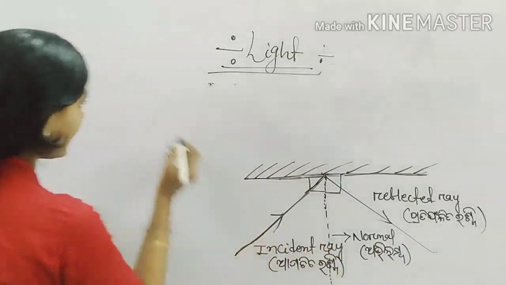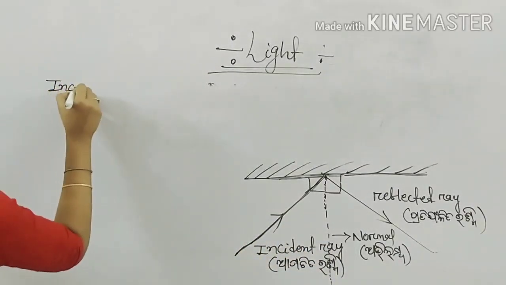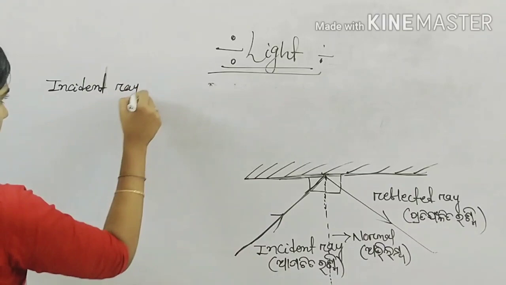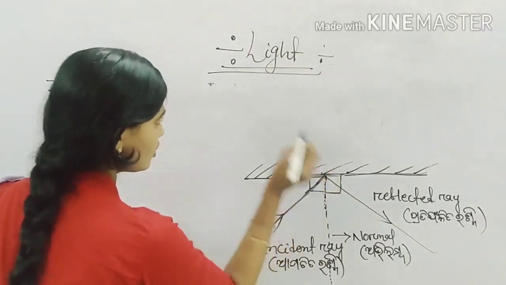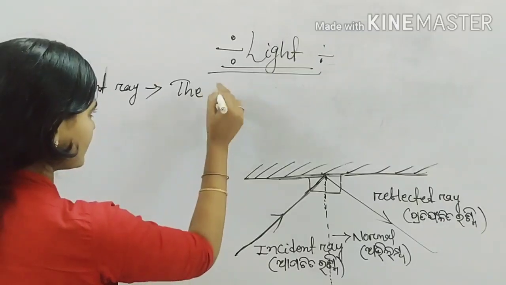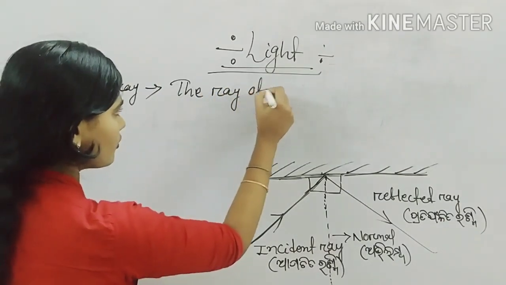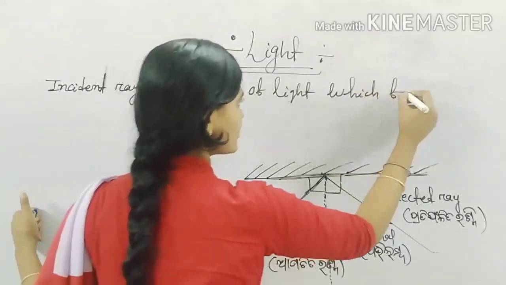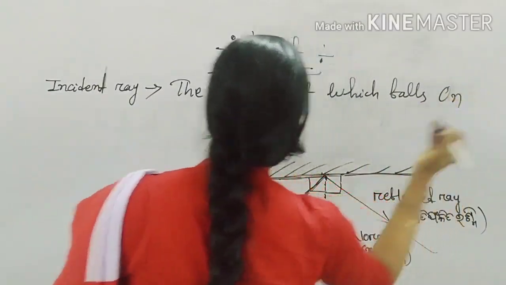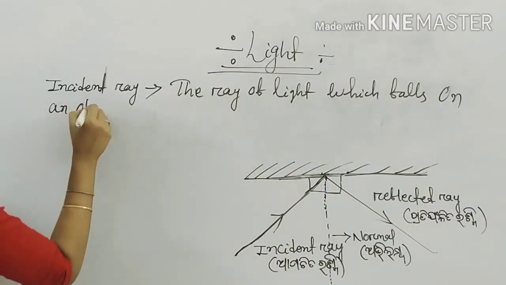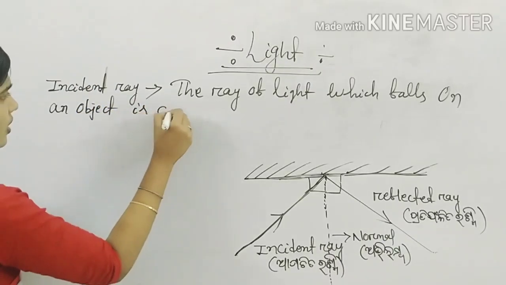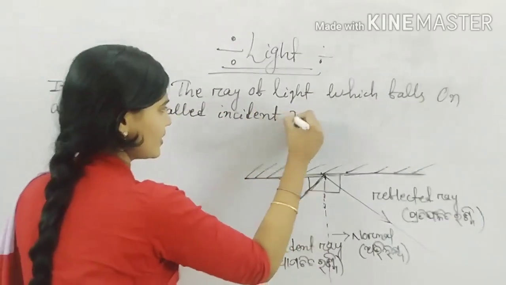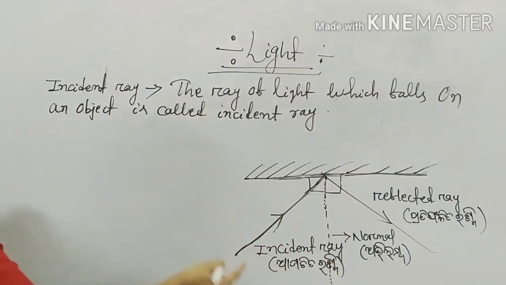What is incident ray? Incident ray. The ray of light which falls on an object is called incident ray.